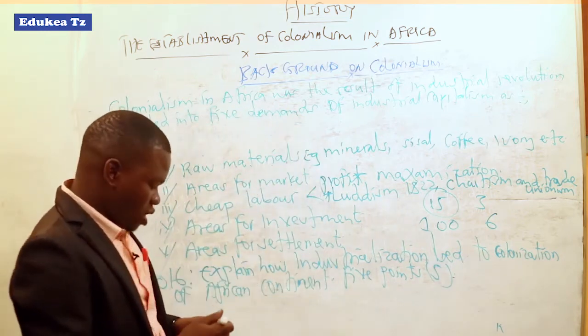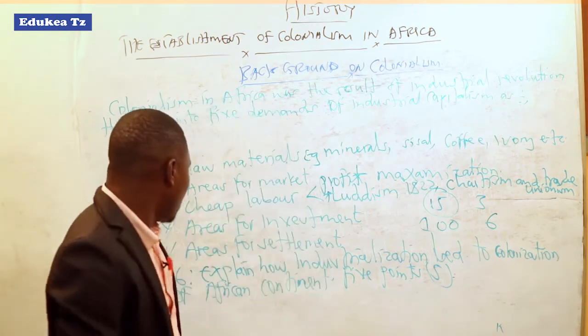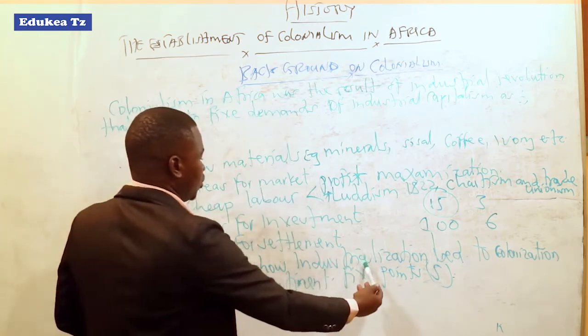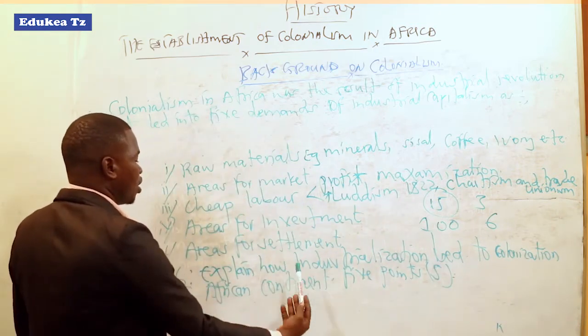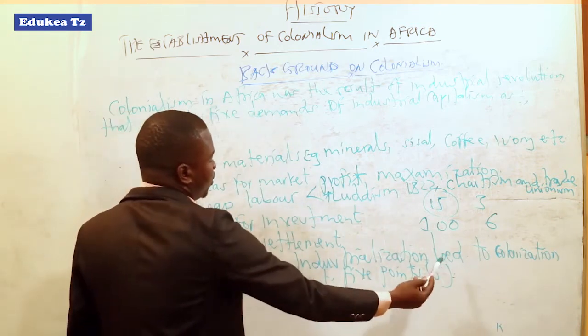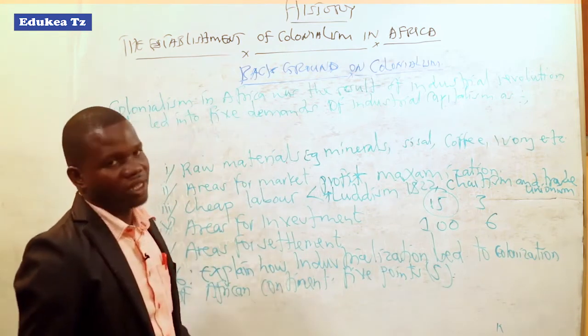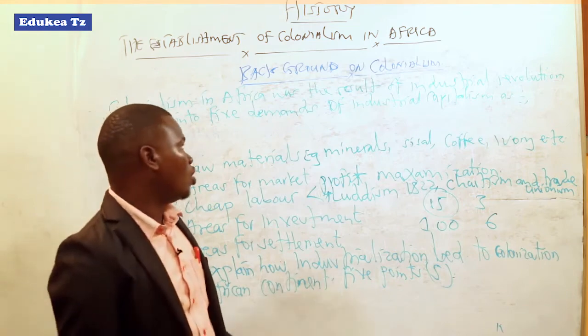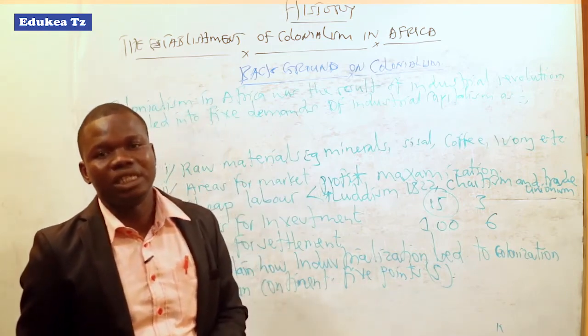And this could be our task for our lesson. We have to discuss how European industrialization led to the colonization of the African continent. Only 5 points. So we may try this exercise so that we will be able to handle the part on the introduction of colonialism in Africa.